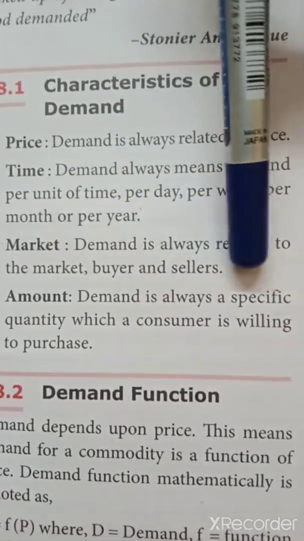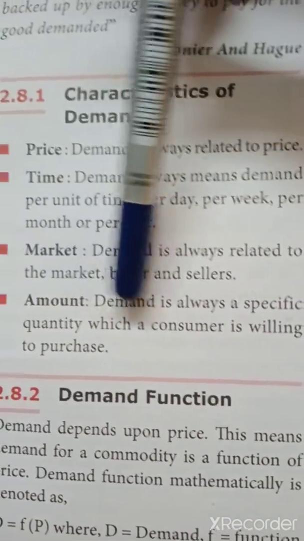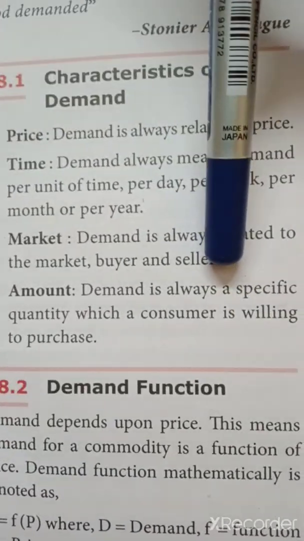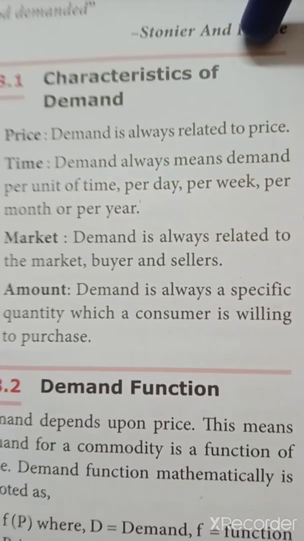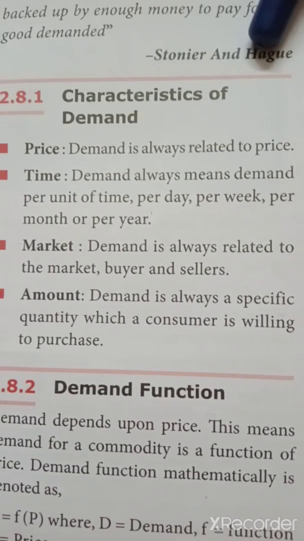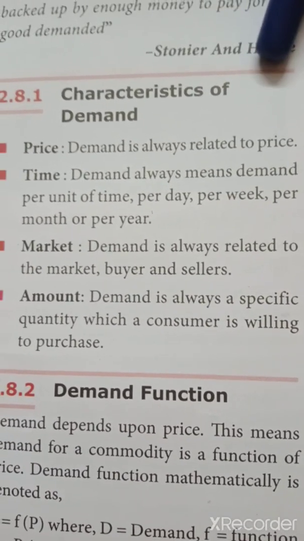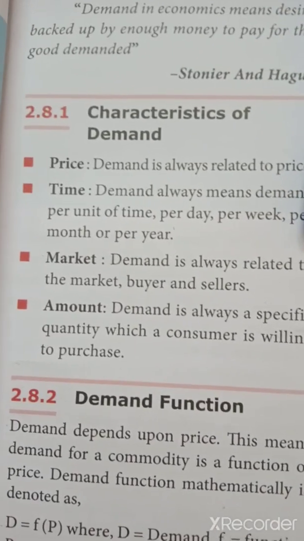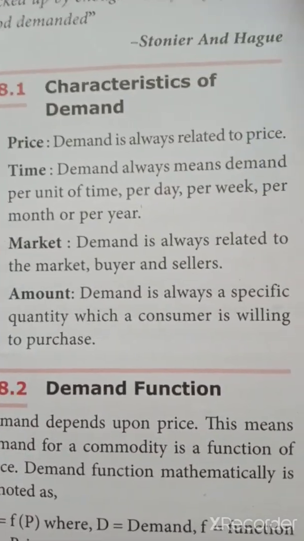Next is amount. Demand is always a specific quantity which a consumer is willing to purchase. Again, when the price of tomato is 30 rupees, there is a certain quantity of the commodity I am willing to buy. If it is 30 rupees, I might buy 2 kgs only. Suppose it is 10 rupees, I might buy 5 kgs. So quantity is one more important aspect which decides the demand for a commodity.